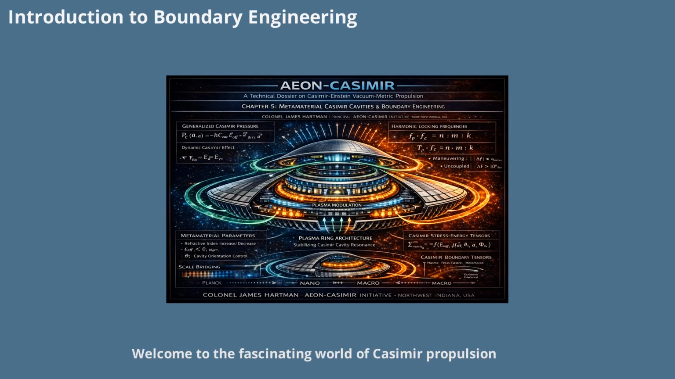Welcome to the fascinating world of Casimir propulsion, where the boundaries of physics are not just theoretical lines, but the very engine blocks of advanced field architecture. In this chapter, we dive into how the AEON-CASIMIR initiative leverages engineered boundaries to create artificial asymmetry in the vacuum, shaping zero-point energy gradients and coupling quantum effects to the curvature of spacetime itself.